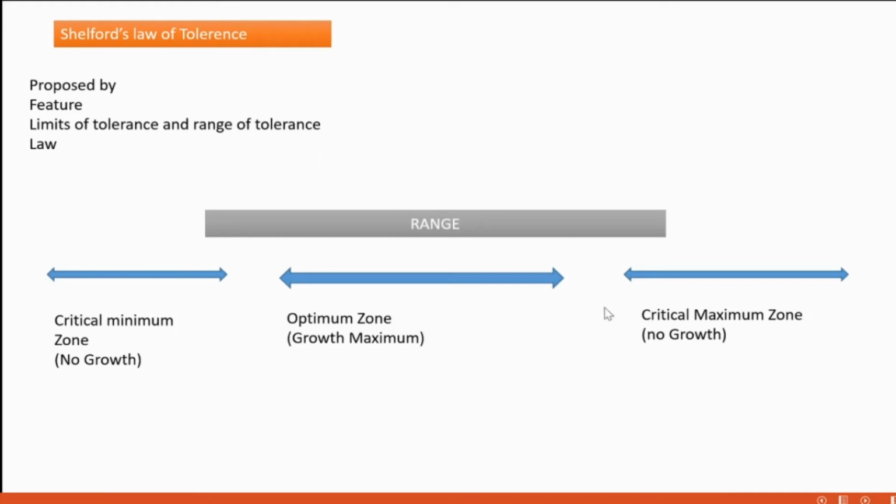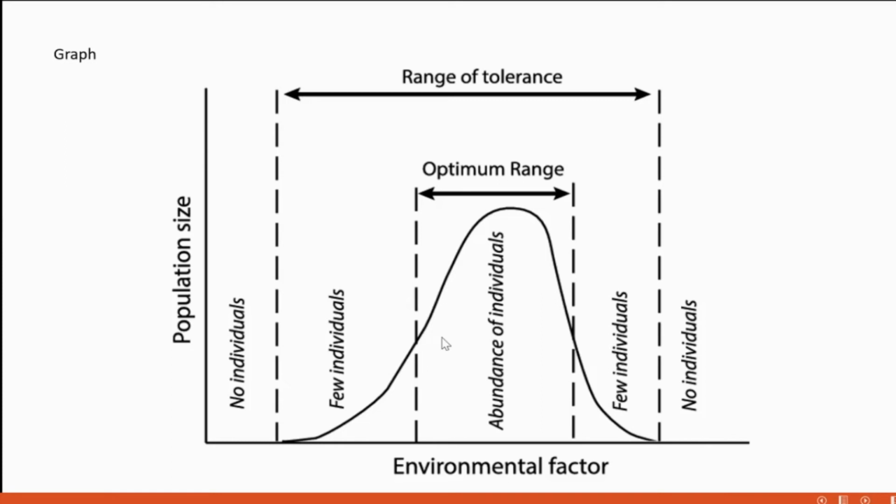Then Shelford's law. Shelford's law tells that a range is there between the critical minimum and critical maximum zone with a central optimum zone. In the critical minimum zone and in the critical maximum zone, there is no growth. More exponential growth is happening only in the optimum zone. Along with that, you need to show this graph. It's very important. You need to draw this graph whenever this question comes in your examination.